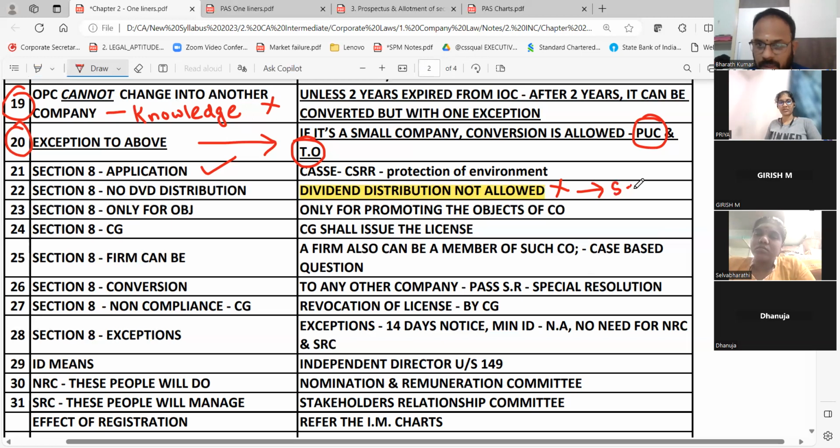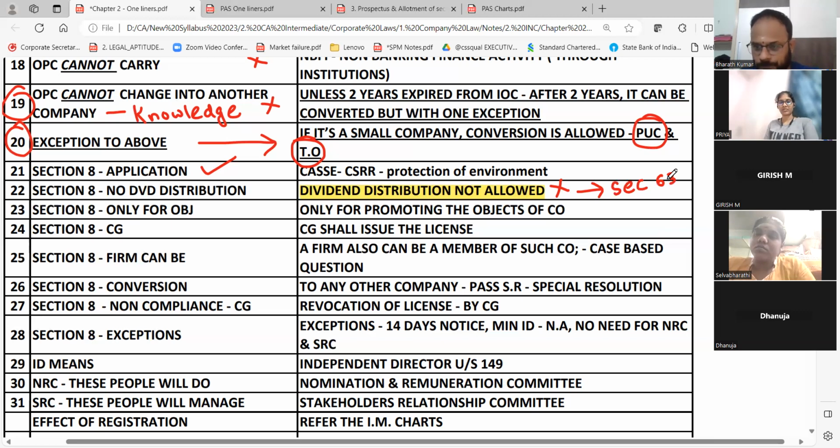Section number 63. You can ask me directly what is section 63. What is section 63? Bonus issue. Where will it come? Chapter number 4. If you study with this kind of connection, I don't think you will have any problem getting an exemption. Bare minimum, you can get an exemption.